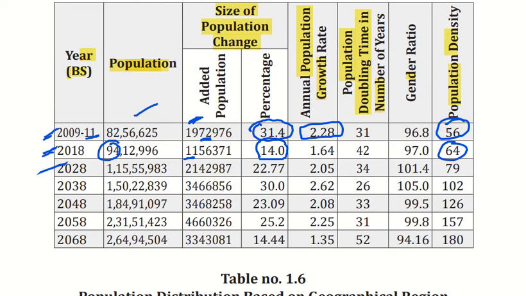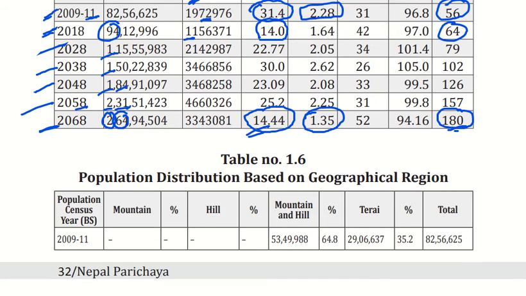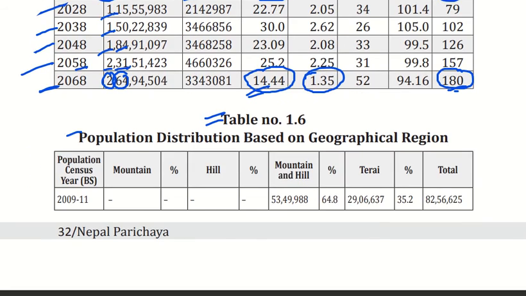64%. In 2028 will be similarly 1 crore, and 20 in 2038 will be 1 crore 15 lakh 50 lakh, and 2048 will be 1 crore 64 lakhs, with the 2058 was 2 crore 31 lakh, and 2068 the recent one is 2 crore 64 lakh, and the population density becomes 180, and the population growth rate becomes 1.35%, and the percentage of size of population change is 14.44%.